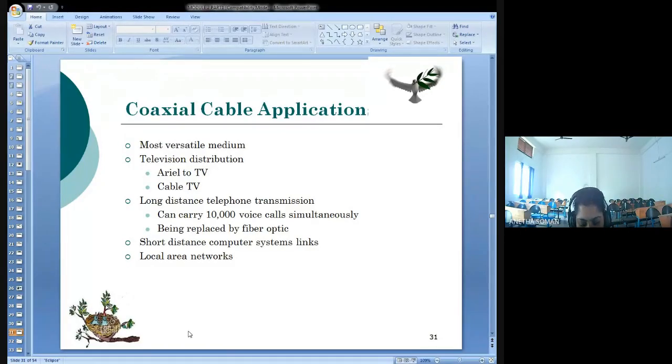Now, coming to coaxial cable, it can support a high frequency range of signals. The specification is that you have a central core conductor, and you have an outer conductor that acts as a shield to protect against noise.